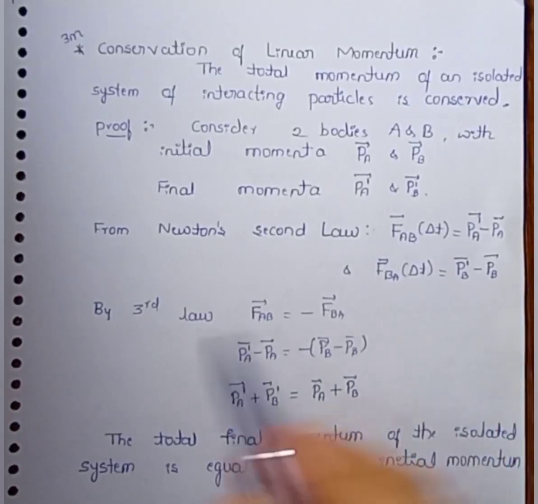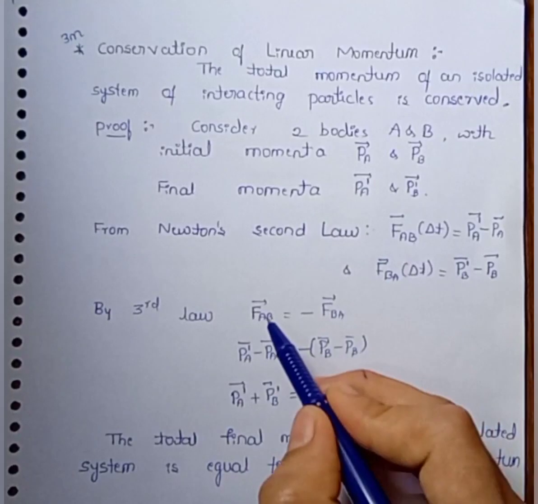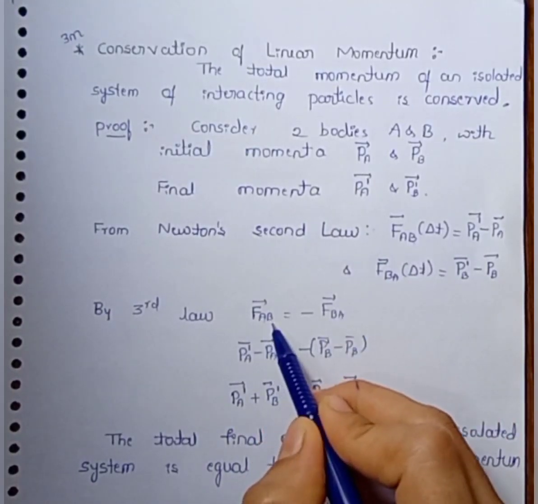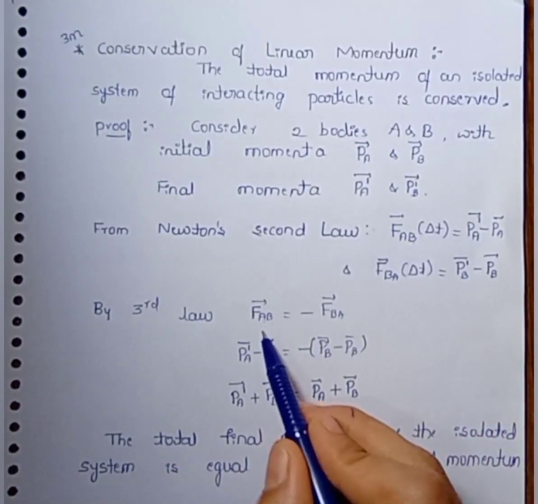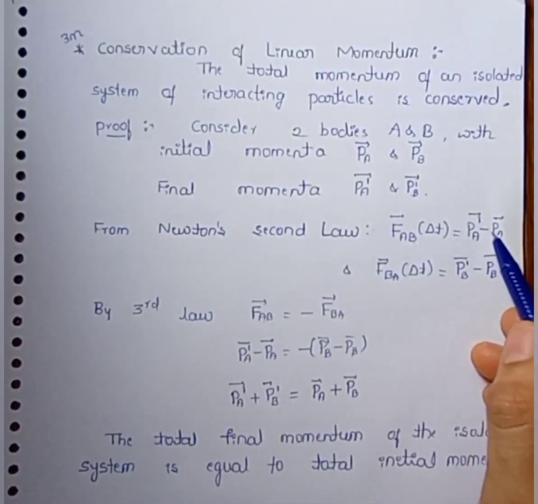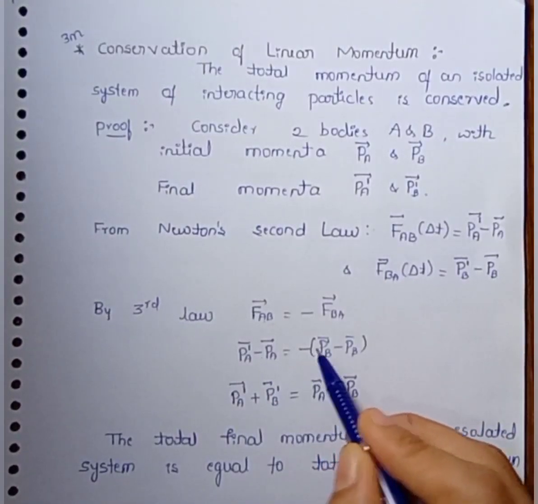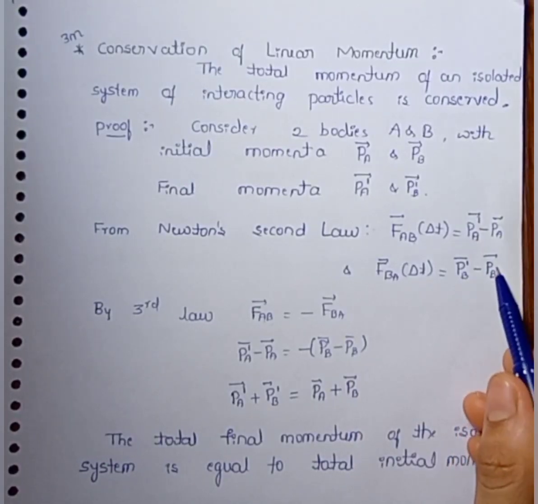By Newton's third law, for every action, there is opposite reaction. FAB is equals to minus of FBA. FAB, how we have to write? PA dash minus PA. That one is equal to minus of FBA, which is PB dash minus PB.